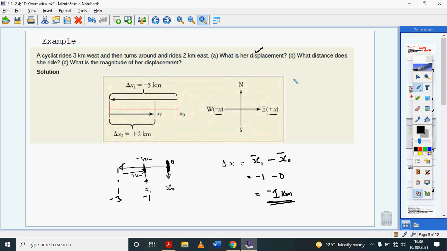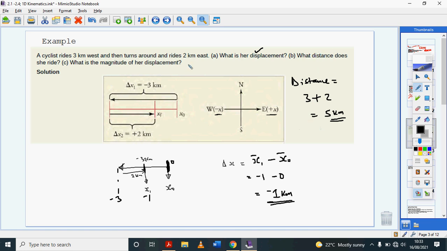So the distance will be equal to, since distance is a scalar quantity, 3 plus 2. So this person rode a total of 5 kilometers.